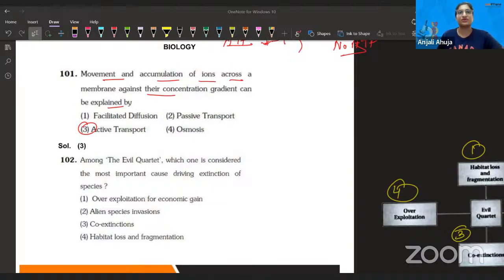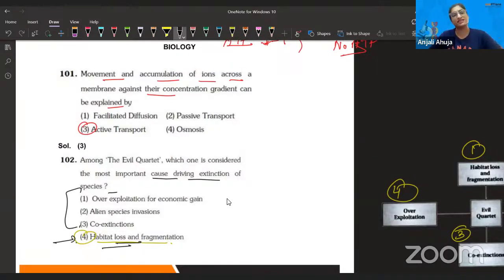We are talking about the quartet, because in the biodiversity chapter, you do know that there are these four important things which can cause a problem. Your time is up though. It is actually habitat loss and fragmentation. All four are creating problems, but this is the more problematic one, the most important cause driving extinction of the species.